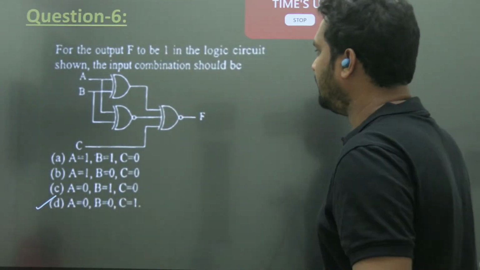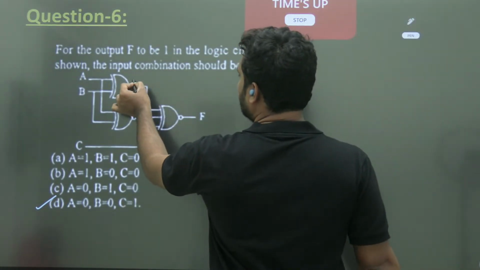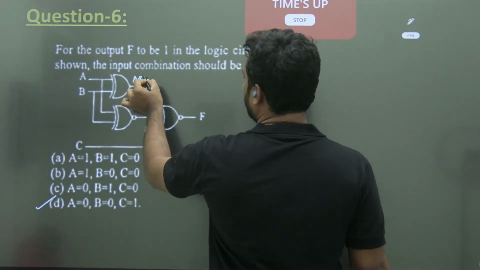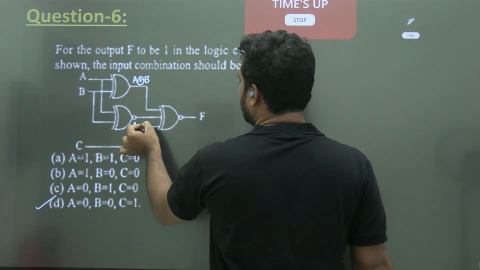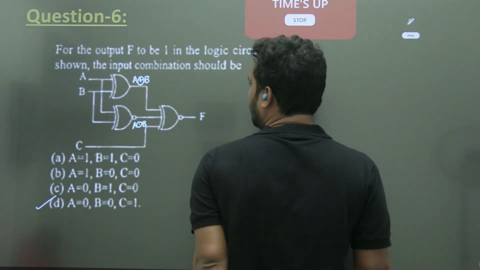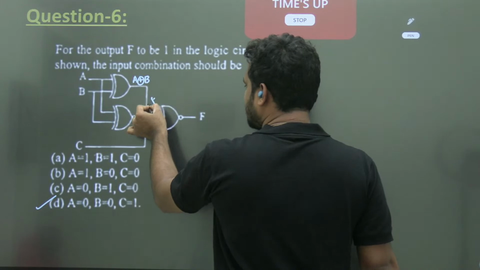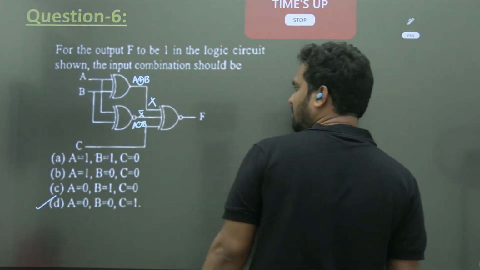Okay, here you observe, my input is A XOR B, here A XOR B. Suppose you take X here, here it will be X bar.